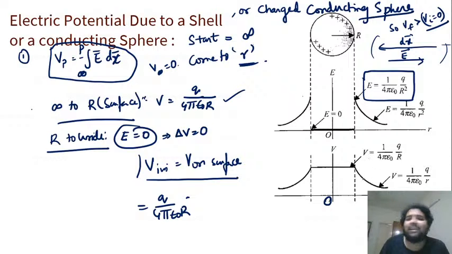This will have a slightly different slope, because this is a 1 by r function and this is a 1 by r square function, k by r and k by r square, some constant. So this function will be a little less steep than this graph, because r square will grow faster. The curves are a little different, but you can say the entire thing will look approximately like this. So that is how we draw it.